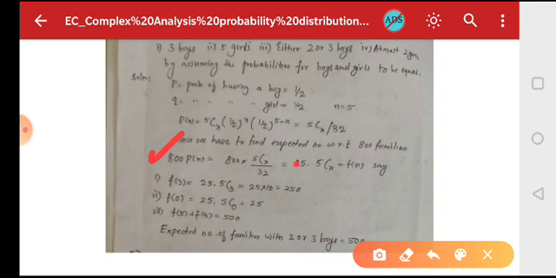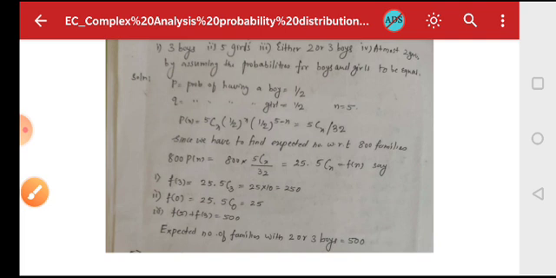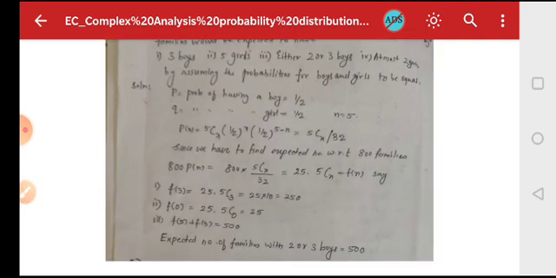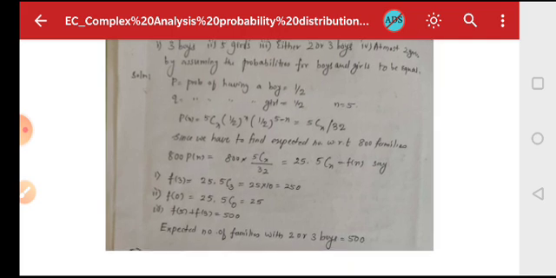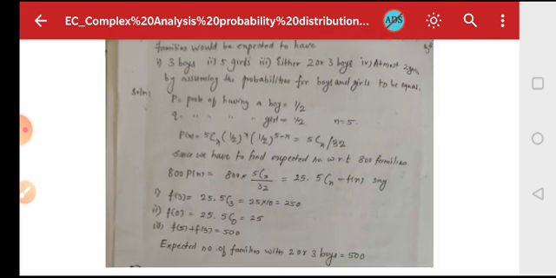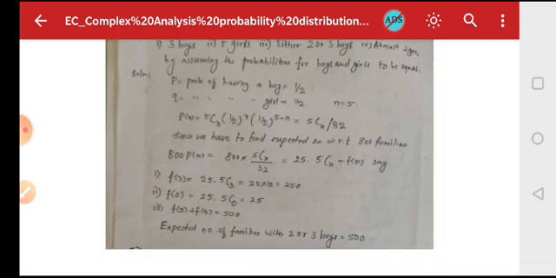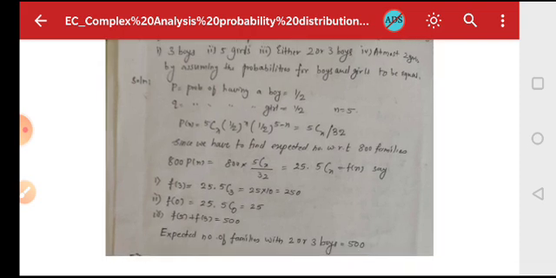Now for the first case, 3 boys: we denote 800 into P(x) by f(x), so f(x) = 25 into 5Cx. Substituting x = 3, f(3) = 25 into 5C3, which comes around 250. So 250 families will have 3 boys. For no boys, f(0) = 25 into 5C0, which is 25.